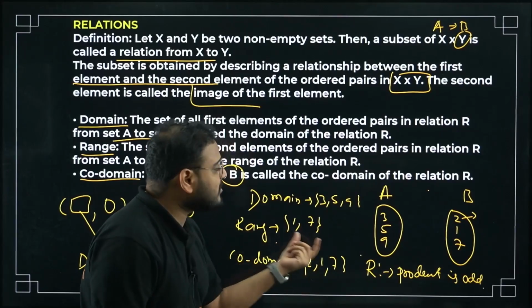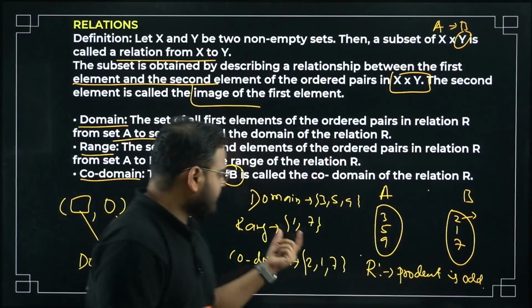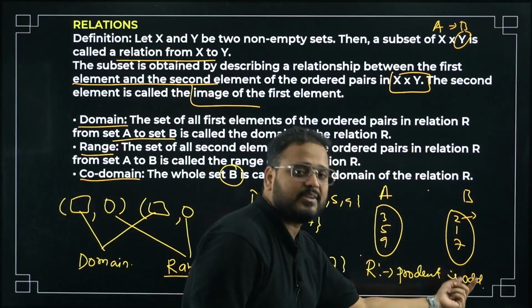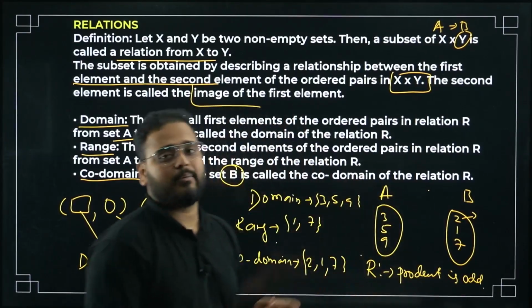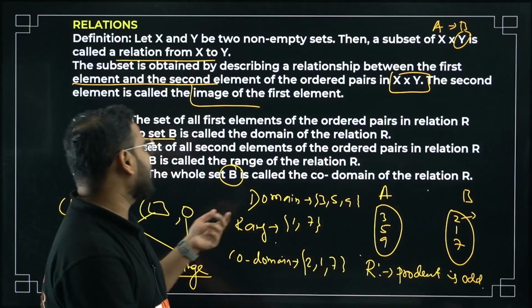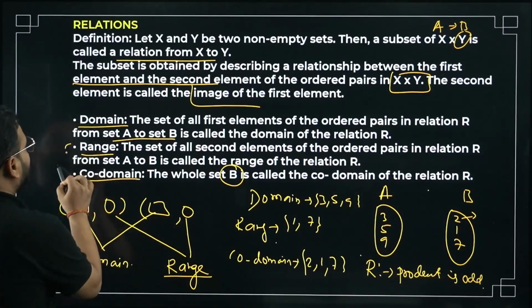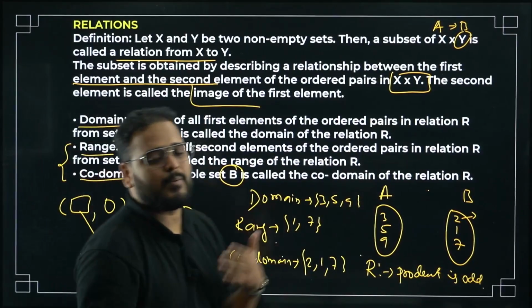Is 1, 7 not a subset of 2, 1, 7? Yes, it is a subset, but not equal. Not equal all the time, right? So there will be some extra element. That's the difference between codomain and range. I hope you are able to understand this.